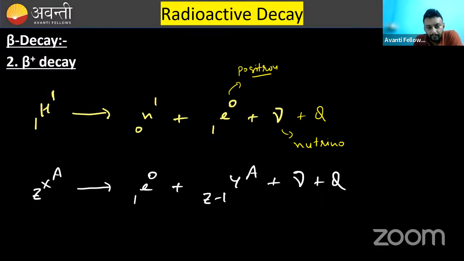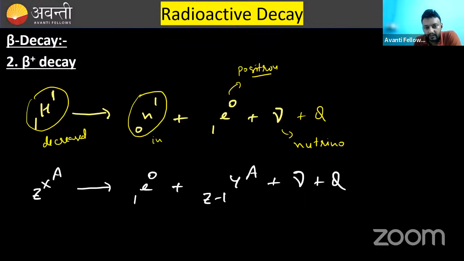Can you see that? Proton is converted into a neutron. That means number of protons decreased and number of neutrons increased. So the mass number will remain same, because mass number is what? Number of nucleons, they are same, but proton is decreased by 1. And again, you can see that the Z number and A number are conserved.